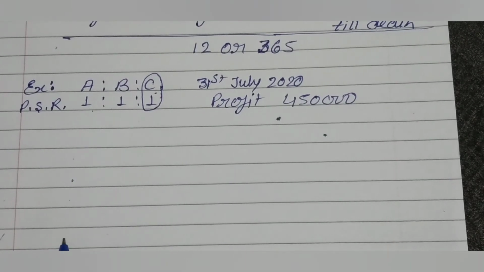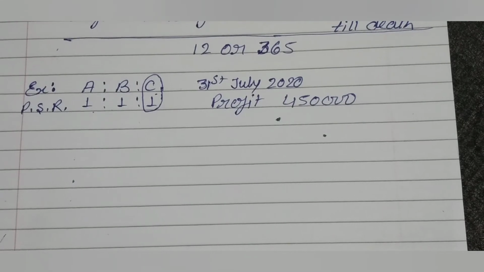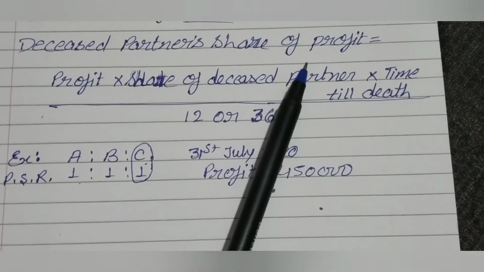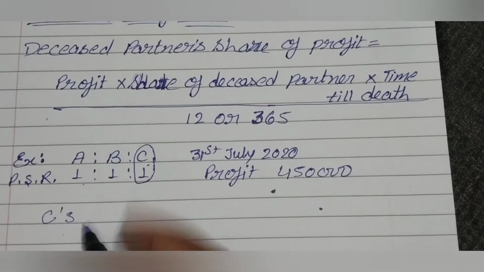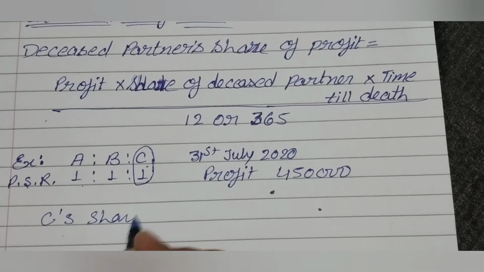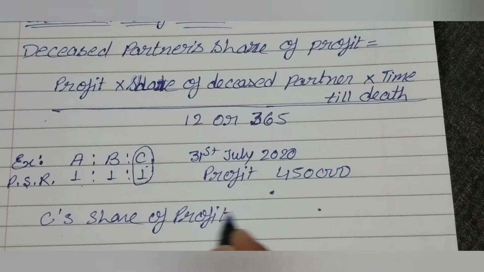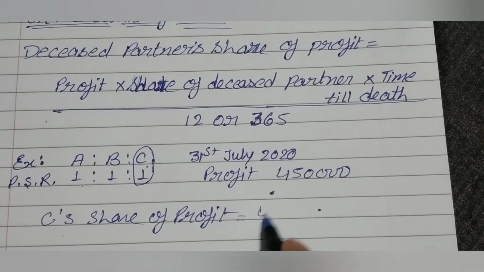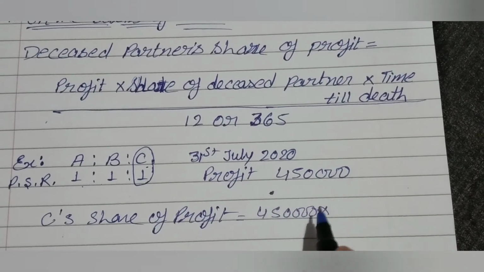Calculate the amount of share of profit. For calculating the amount of share of profit, we use the formula: deceased partner's share of profit, or C's share of profit, is equal to profit 4,50,000 into share of deceased partner.